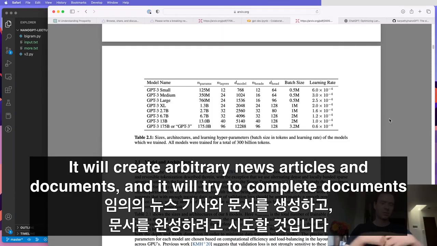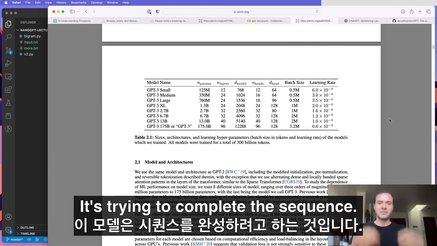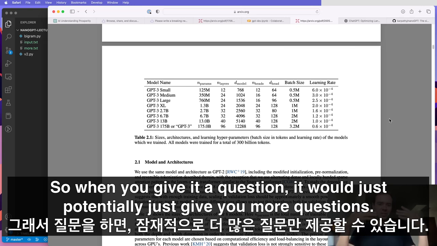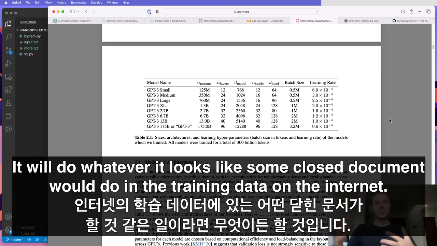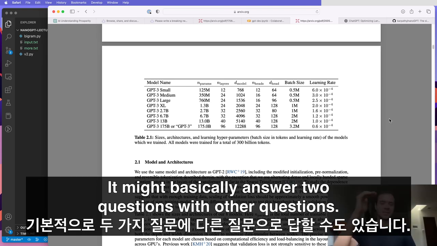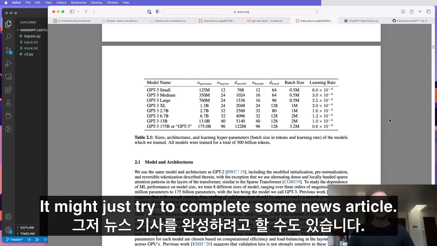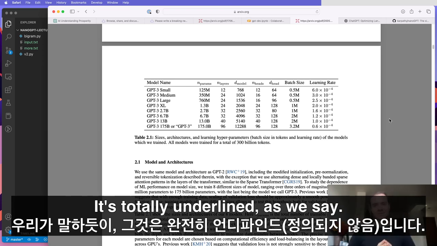It will create arbitrary news articles and documents, and it will try to complete documents because that's what it's trained for. It's trying to complete the sequence. So when you give it a question, it would potentially just give you more questions. It will do whatever it looks like some closed document would do in the training data on the internet. So who knows, you're getting kind of undefined behavior. It might answer with other questions. It might ignore your question. It might just try to complete some news article. It's totally unaligned, as we say.